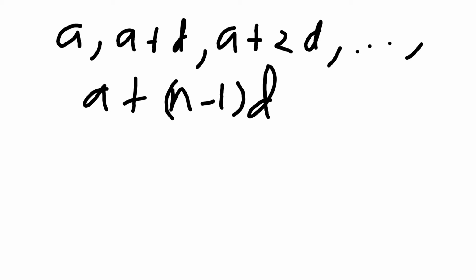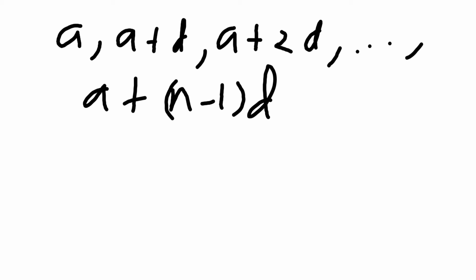So we are looking at finding the mean of numbers like this. This is the first n terms of an arithmetic progression, as I said before. Of course, a plus n minus 1 d is the nth term, where d is the common difference and a is the first term. So then how do we find the sum? What is the sum of this?